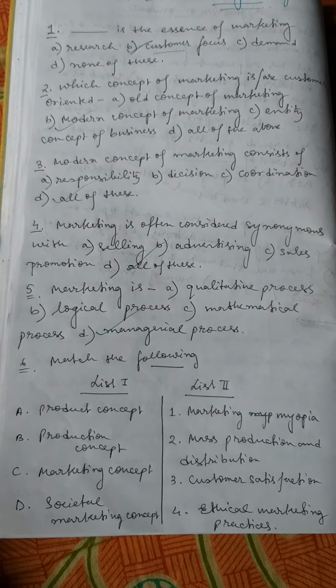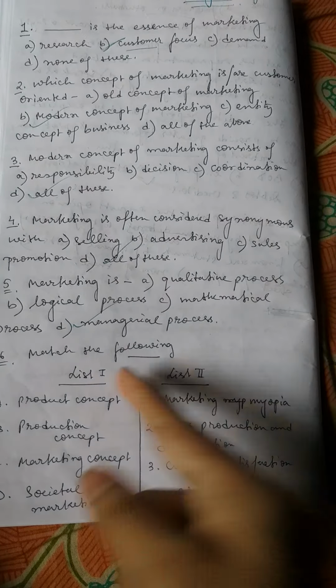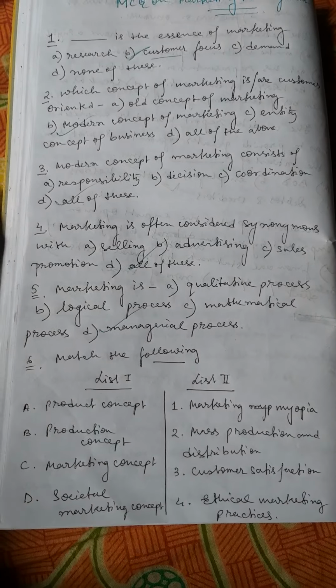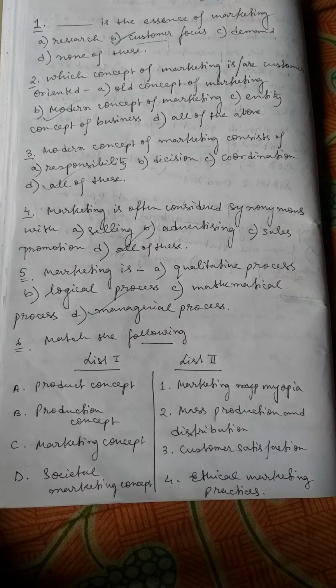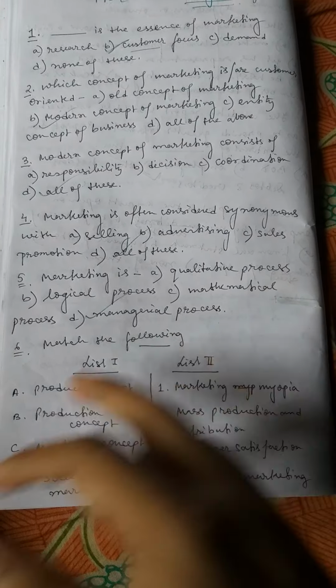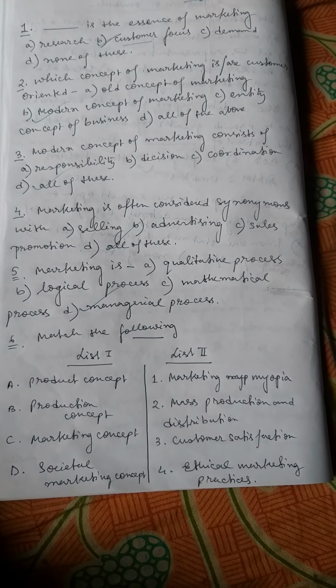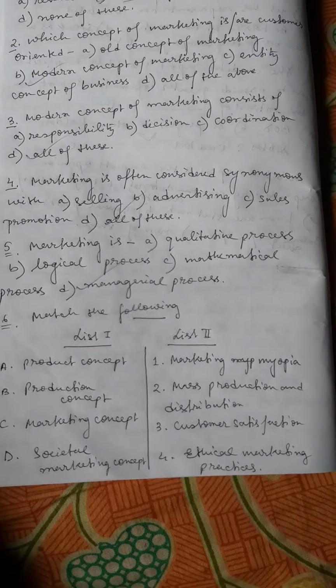Next question is a matching type question. You have to match list 2 with list 1. So list 1: A, product concept. B, production concept. C, marketing concept. D, societal marketing concept. List 2: Option 1, marketing myopia. Option 2, mass production and distribution. Option 3, customer satisfaction. Option 4, ethical marketing practices.